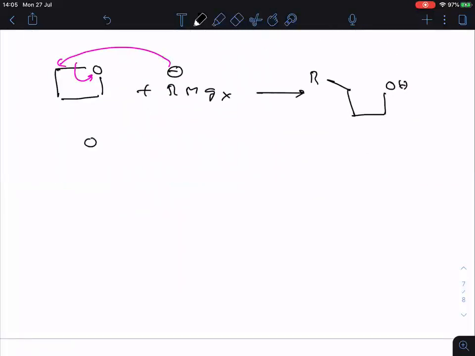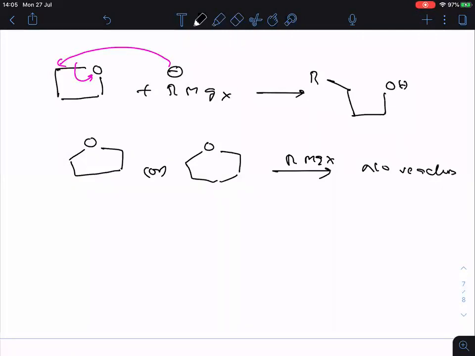Now, for example, if I take a 5-membered ether, or else a 6-membered ether, when treated with Grignard, no reaction. Why? Because these two rings are the less strained rings, and they are more stable. So when they are more stable, they have less reactivity.